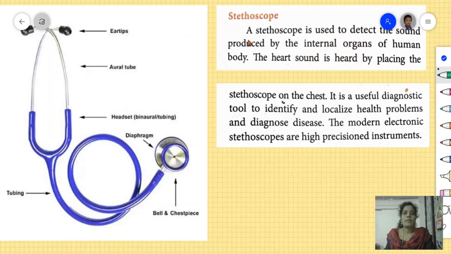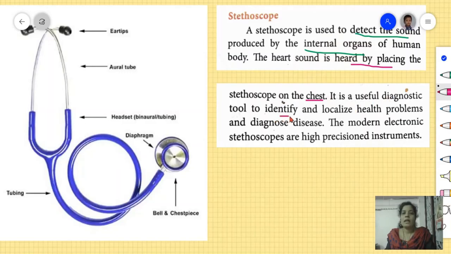What's the use of this stethoscope? A stethoscope is used to detect the sound produced by the internal organs of the human body. It is an instrument used to detect the sound produced by the internal organs. The heart sound is heard by placing the stethoscope on the chest region. When we go to the hospital, doctors use this stethoscope. In which place do they keep the stethoscope? Near the chest region. Okay. It is a useful diagnostic tool.